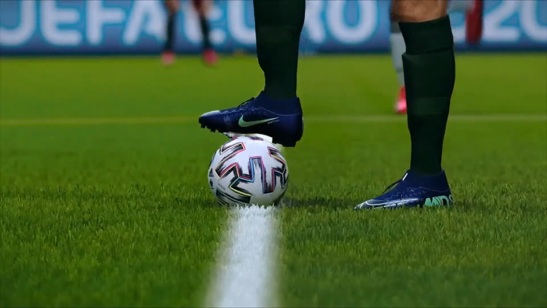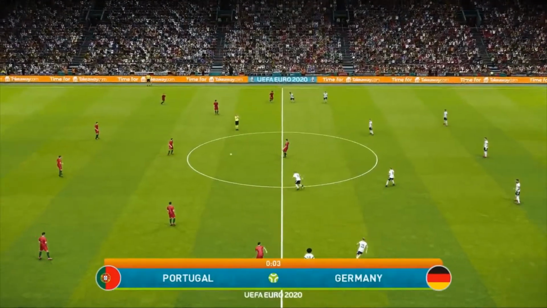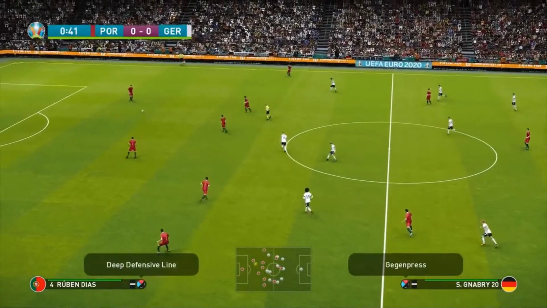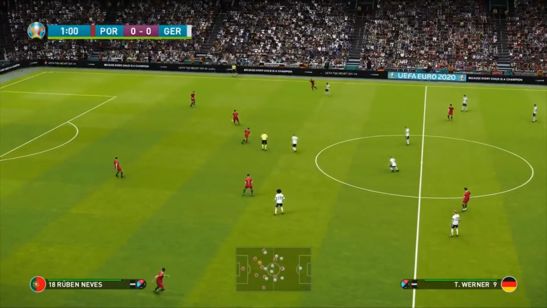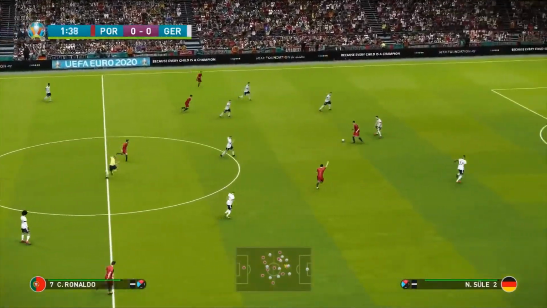Well, this is the final game of match day 2. What an incredible set of fixtures we've had. A shock result for Kosovo, a major result for Romania, big wins for Belgium and England, and a whole host of other results on the side. This is where match day 2 ends. Match day 3, of course, beginning tomorrow.